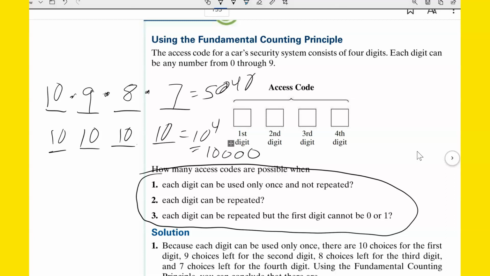Each digit can be repeated, but the first digit cannot be 0 or 1. So how many choices do we have for the first digit if it can't be 0 or 1? We have 8 choices. But the second digit can be anything, so it's 10 choices, and you can repeat, so 10 choices, 10 choices, 10 choices. All right, so now we got 8 times 10 to the third. That would be 8,000.